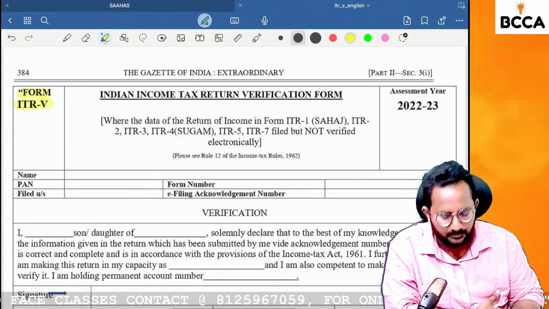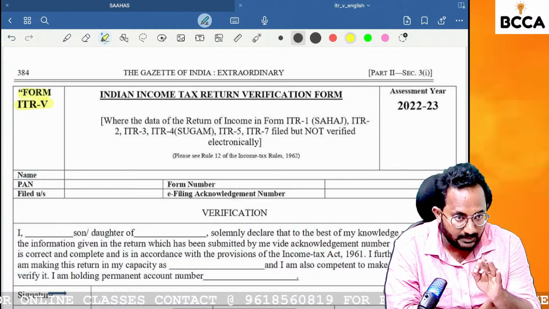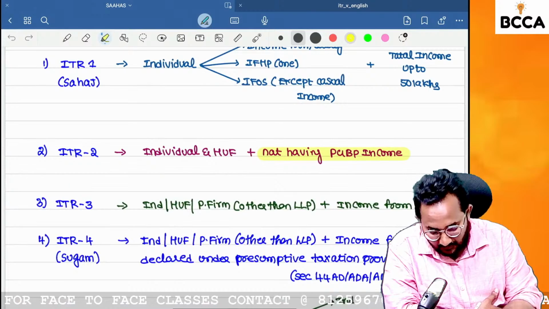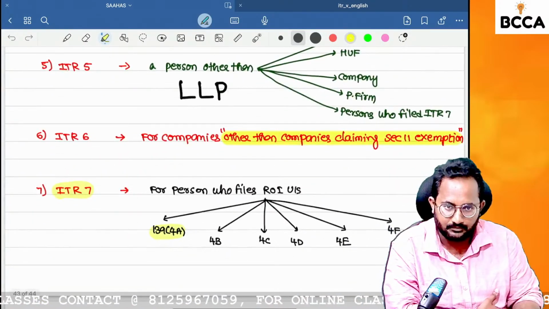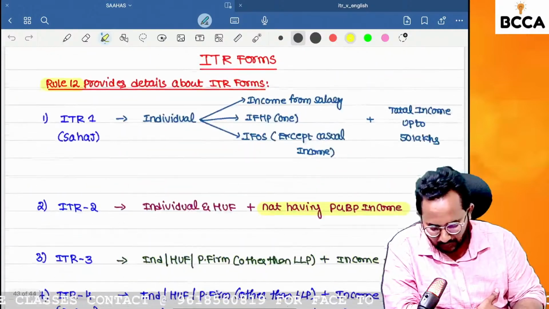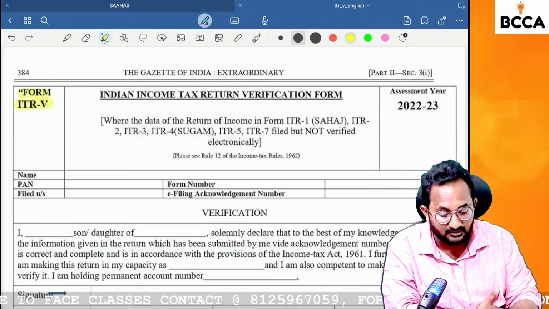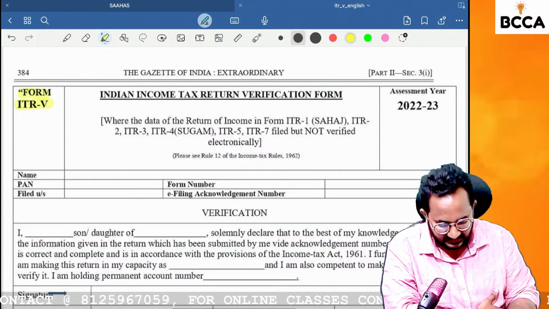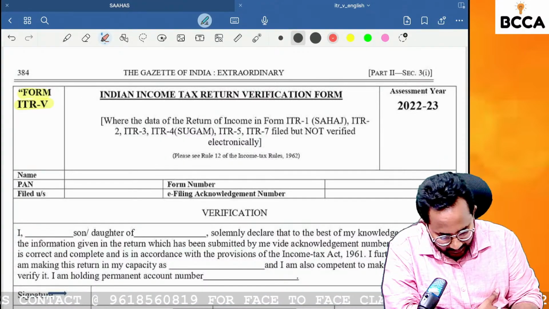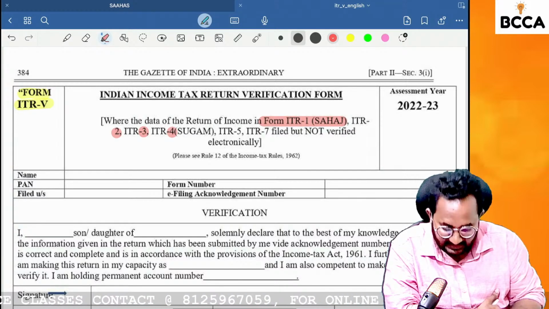ITR V. So this is not a separate income tax return, but it will be useful for verification of already filed returns from ITR 1 to ITR 7. So if you file the return of income under any ITR 1 to ITR 7, all those ITRs need to be verified by using ITR V. Just listen. ITR 1, what is the name? Sahaj. ITR 2, ITR 3, ITR 4, what is the name? Sugam.